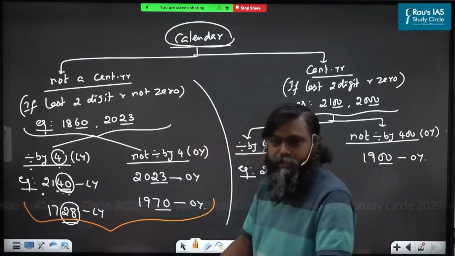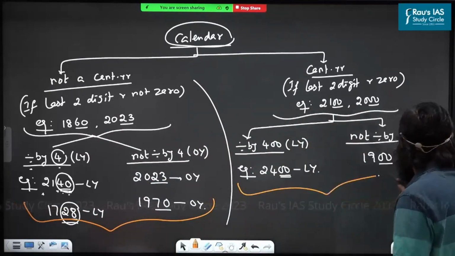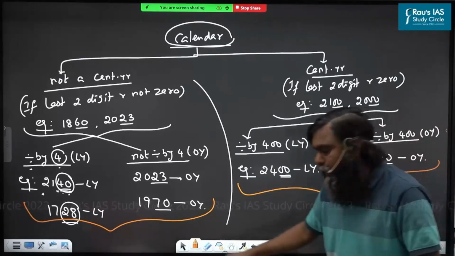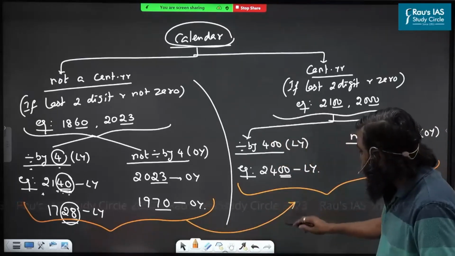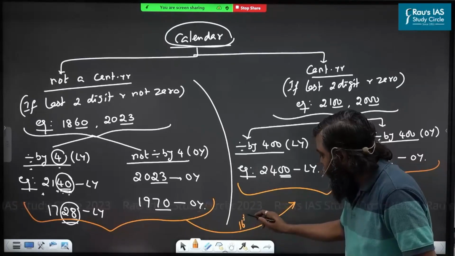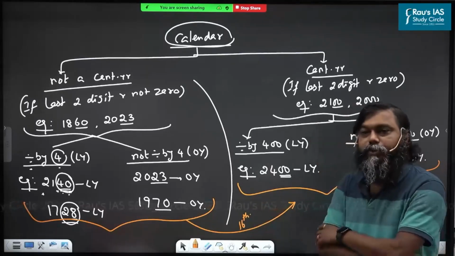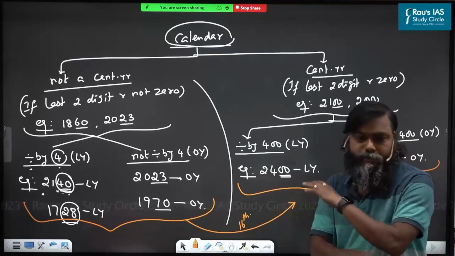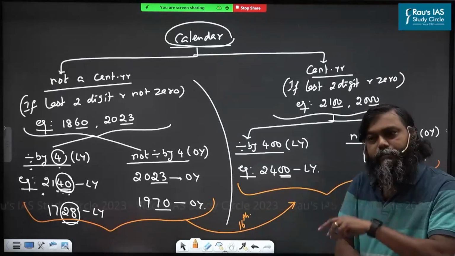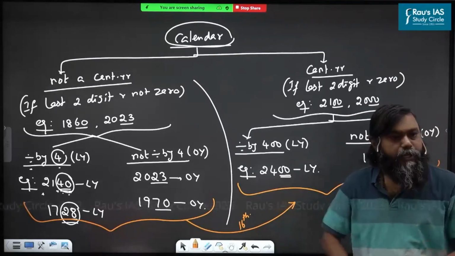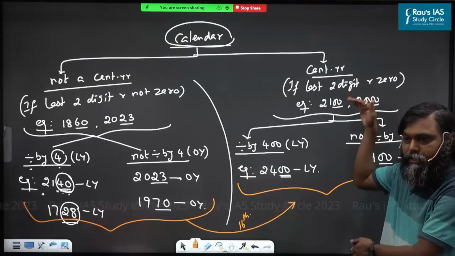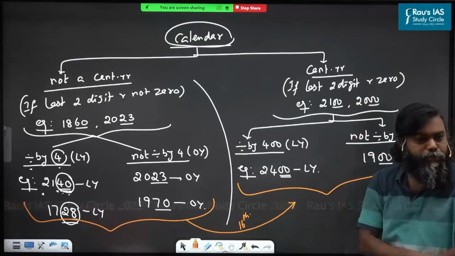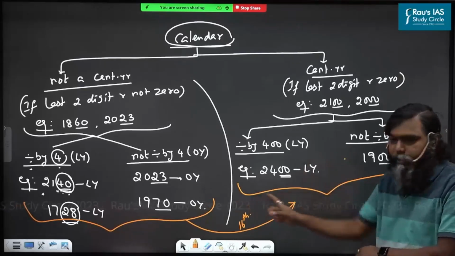Okay, don't write it. This is given by Gregorian. We shifted from Julian to Gregorian in the 16th century. The questions will ask from the 17th century onwards. Now which calendar are we using? Gregorian calendar. Are you understood? After 2 minutes, I will come back here and tell a story.